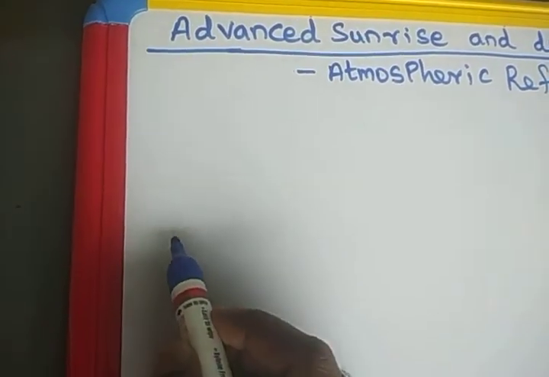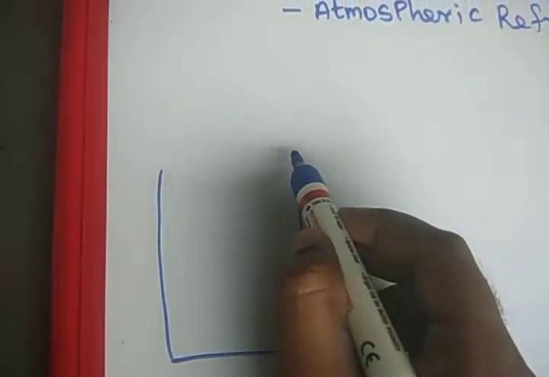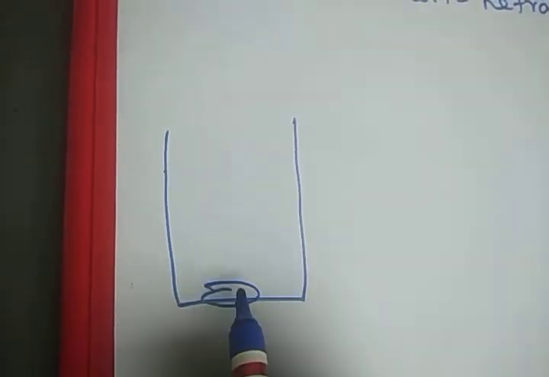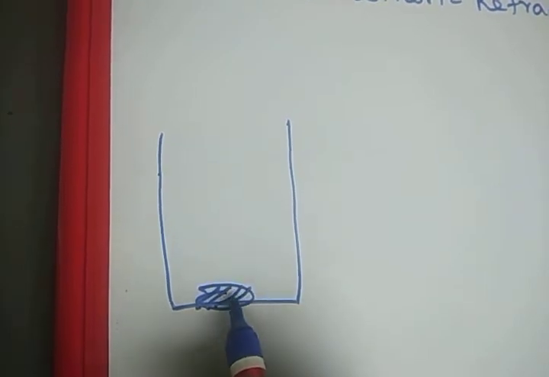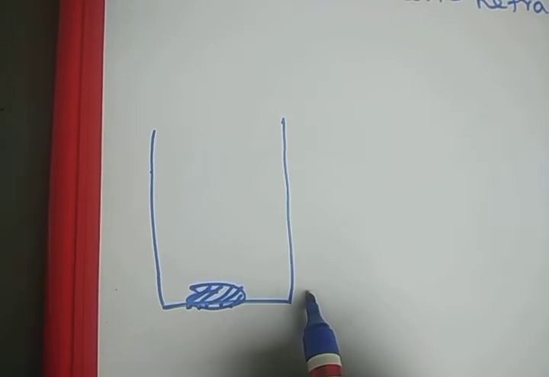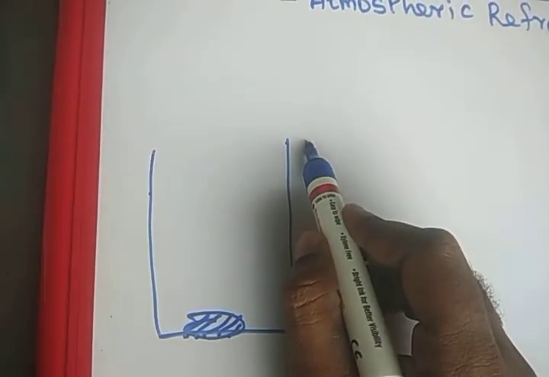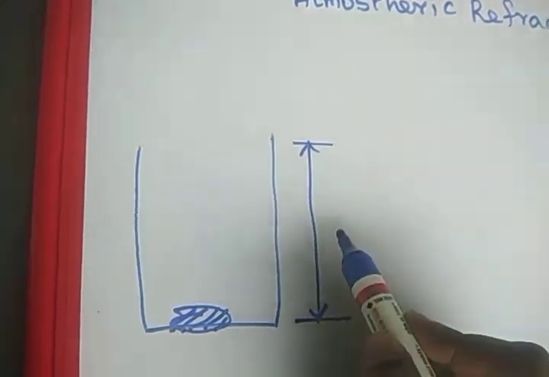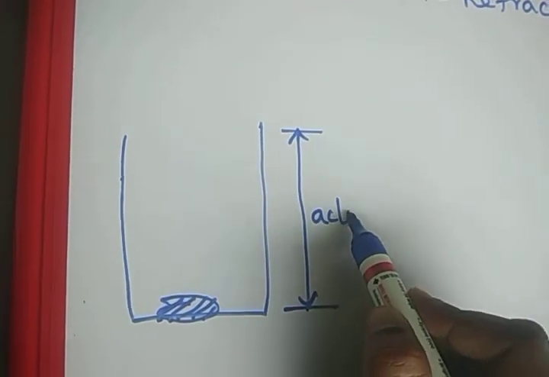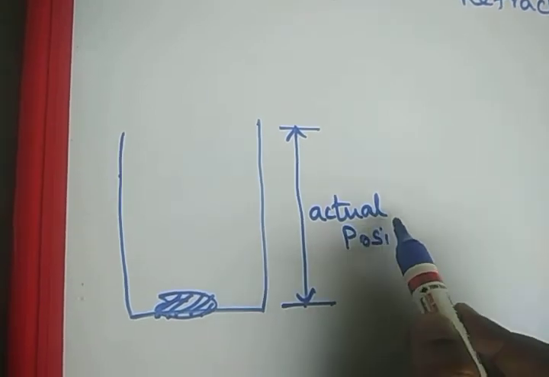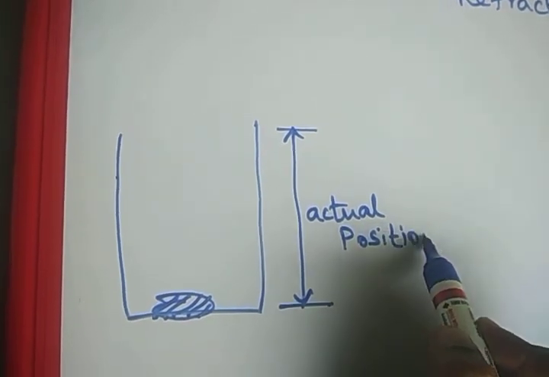So I take a beaker. Okay, so in a beaker there is water. Before filling the water, I kept a coin. This is a coin which is placed in the bottom of the beaker. So what is the actual height of the beaker? The coin from the beaker top is the actual position. This is the actual position of the coin.